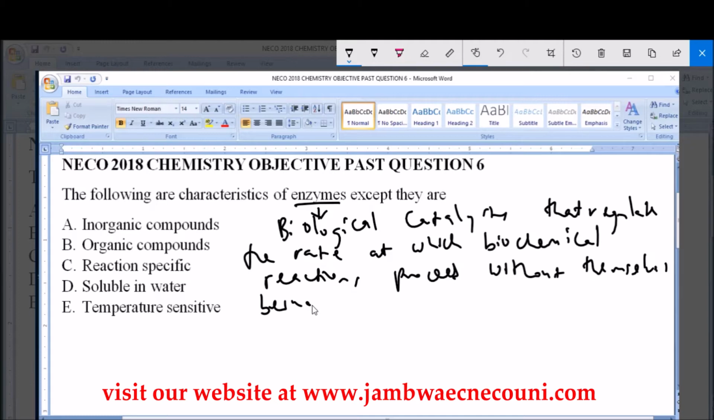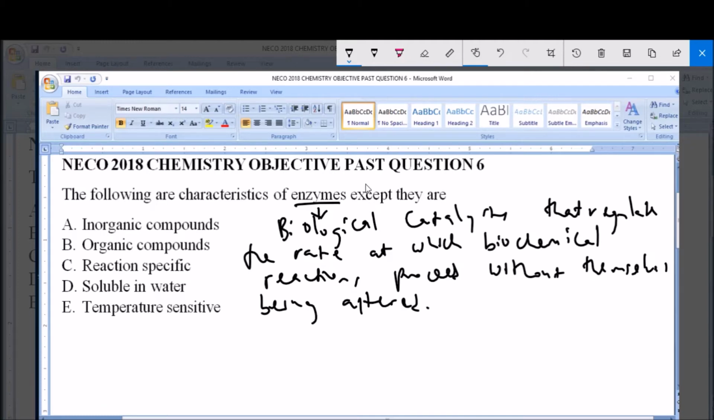Now, we are to pick out the one which is not a characteristic of an enzyme. So, inorganic compounds. Now we've established inorganic compounds is option A. Now we've established the fact that enzymes are biological catalysts. That is, they are catalysts, substances that speed up rate of reaction or regulate rate of reaction, and enzymes are